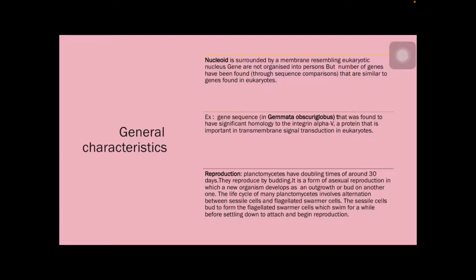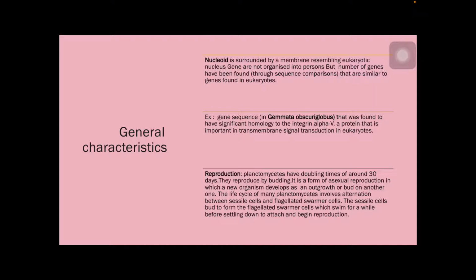But in these species, a number of genes are similar to those of eukaryotes in gene sequence. If you take the gene sequence, there was significant homology with eukaryotes, for example in Gemmata obscuriglobus, where there is significant homology to the integrin alpha V protein. That protein is involved in signal transduction in eukaryotes.